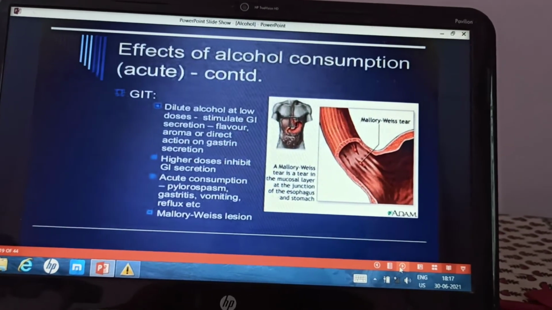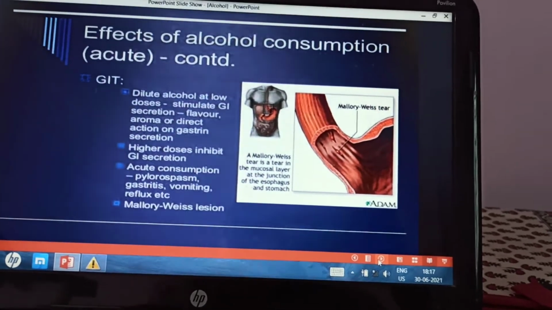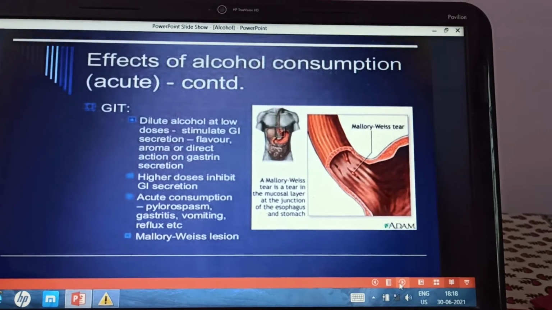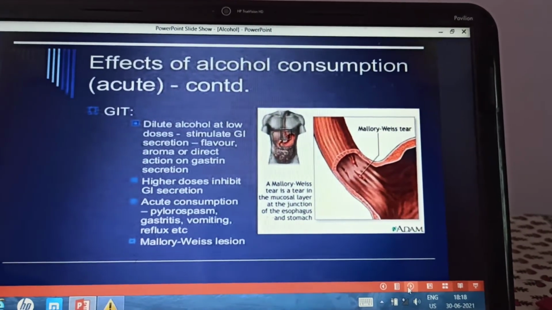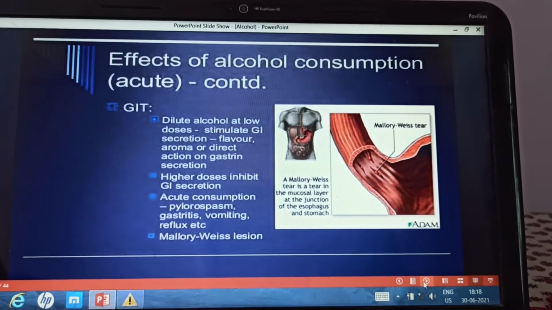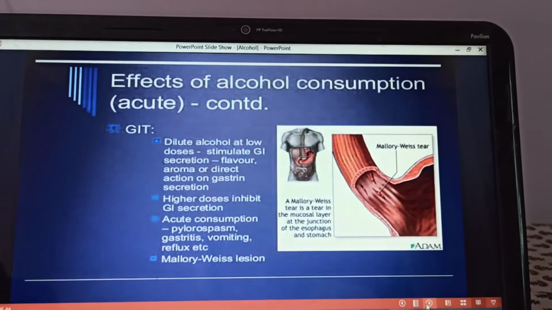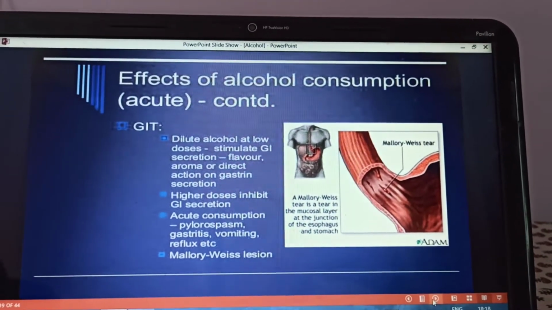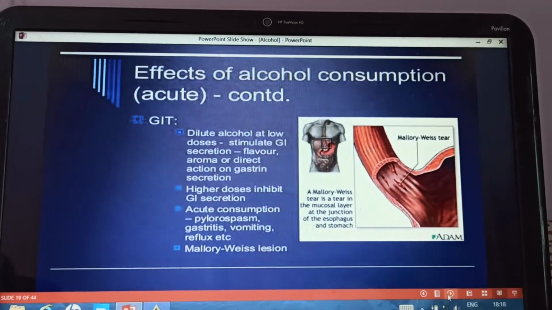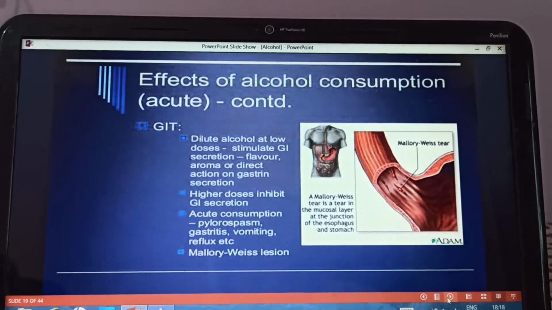Then coming to the action on the gastrointestinal tract, the acute effects. Dilute alcohol at low doses will stimulate the gastrointestinal secretions. There can be an increase in gastrin secretion. Higher doses inhibit gastrointestinal secretions. Acute consumption in large doses can lead to gastritis, vomiting, reflux of the stomach contents into the esophagus, pylorospasm and